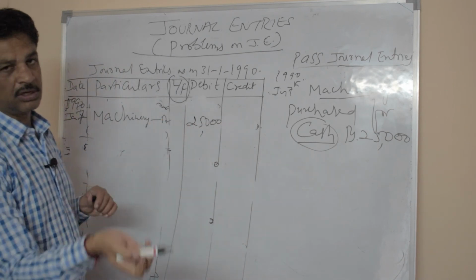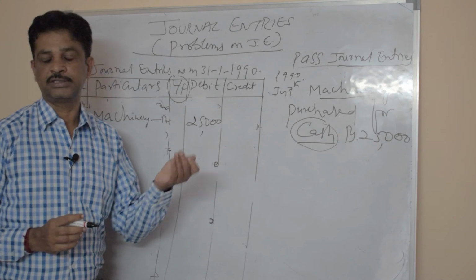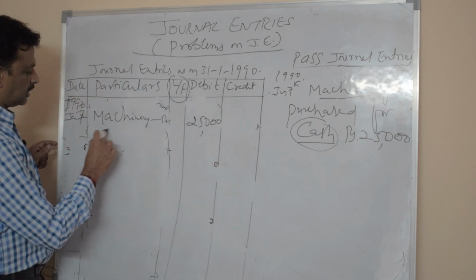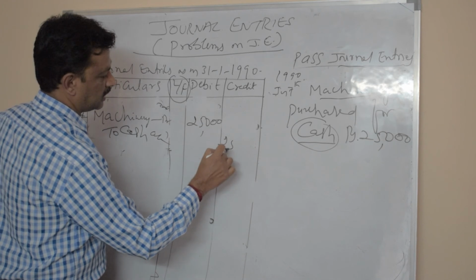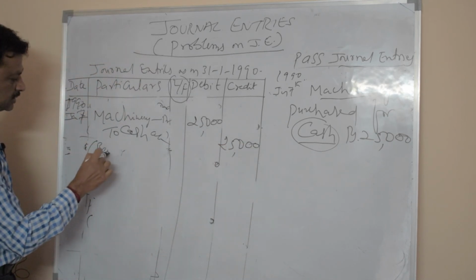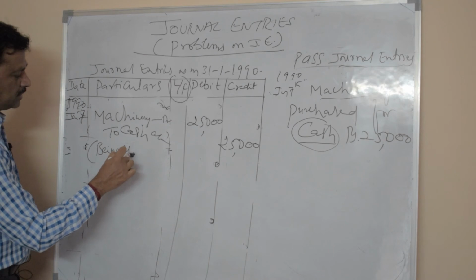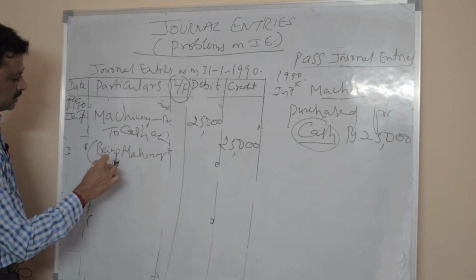Cash is going out, our cash balance is reduced. Cash is an asset. Whenever there is a decrease in asset, it should be credited, so cash account 25,000. The narration is being machinery purchased for cash.